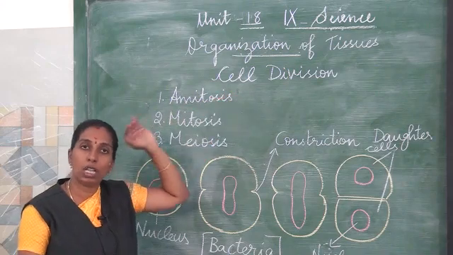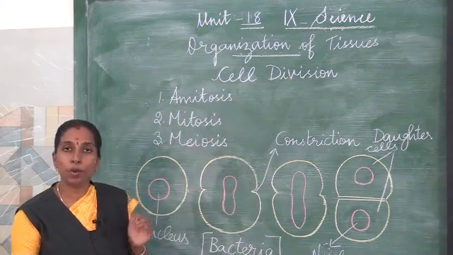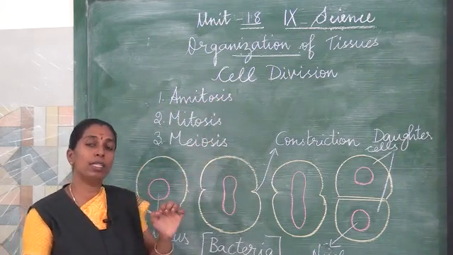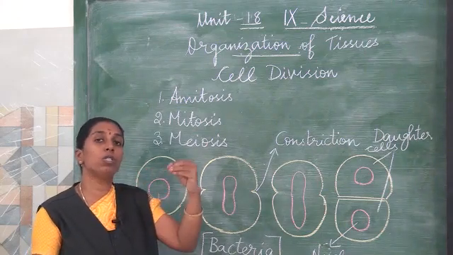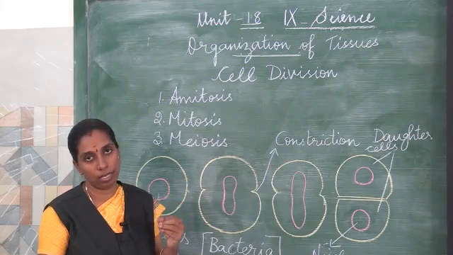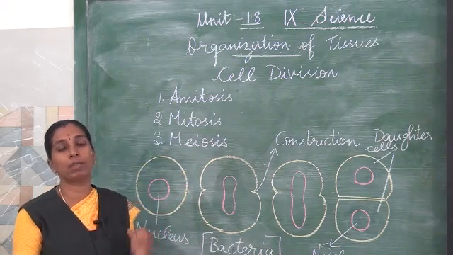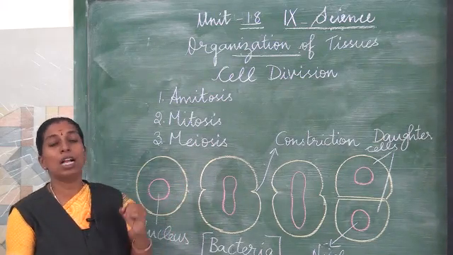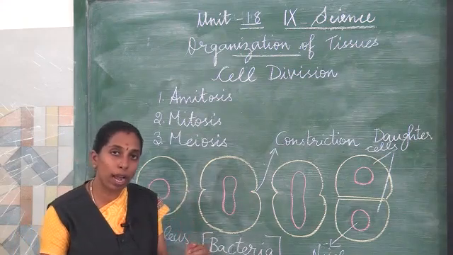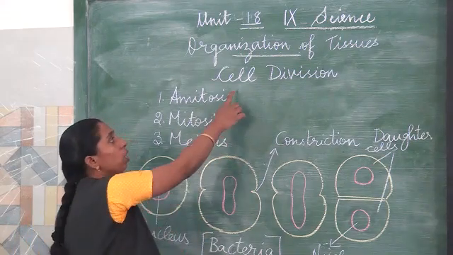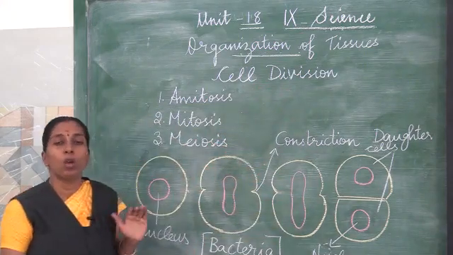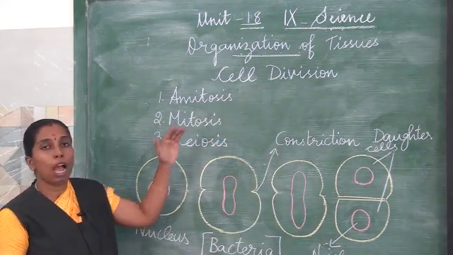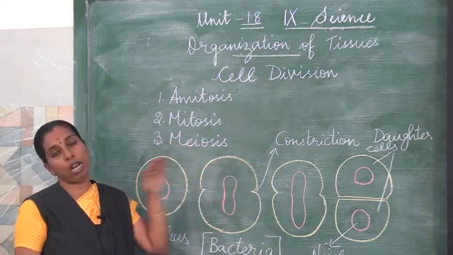Cell division is a biological process in which a single cell divides repeatedly and develops into a large organism. A single celled organism develops into a large organism because of this biological process called cell division. So today we shall see in detail about the different types of cell division.